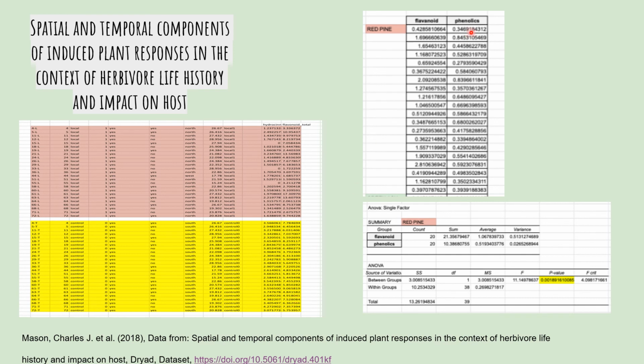And then again, I did the stressed over control calculation, which was right here, ran an ANOVA test and found that my p-value was 0.001. So there was a significant difference between the two secondary metabolites, flavonoid and phenolics, which tells us that the flavonoid, as shown in the graph before, was being produced more than the phenolic in red pine.